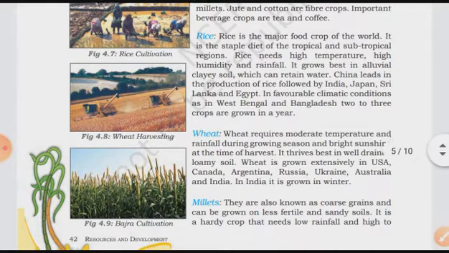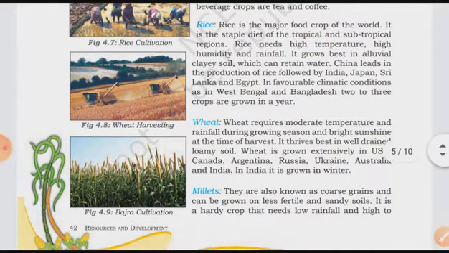In favorable climatic conditions, as in West Bengal and Bangladesh, 2 to 3 crops are grown in a year. Mainly, the favorable climatic conditions are in West Bengal and Bangladesh. So in a year, in these two regions, they are growing 2 to 3 crops in their fields.